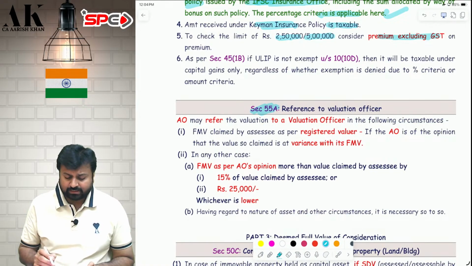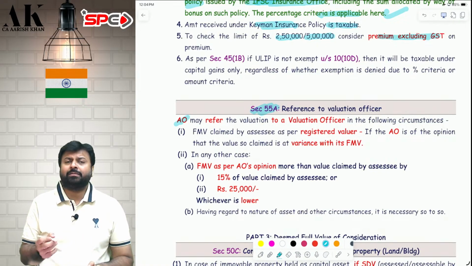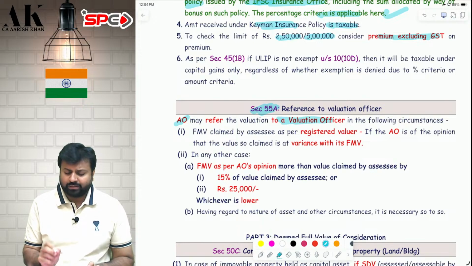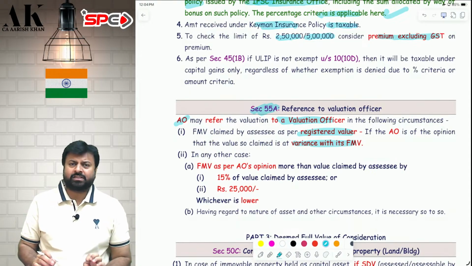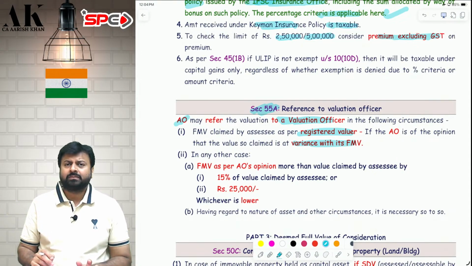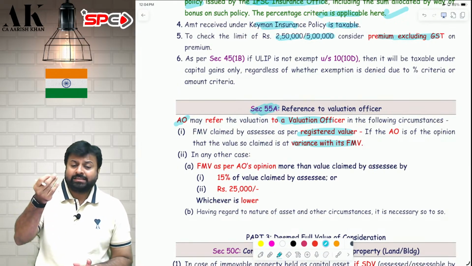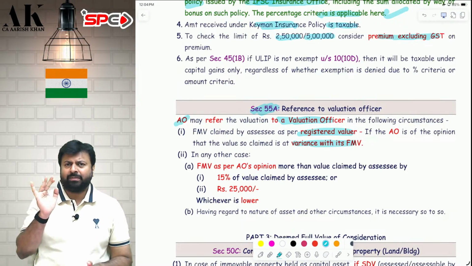Reference to valuation officer. If the AO wants, he can refer the matter to valuation officer to value certain things, where he finds that your valuation as per your registered valuer is at variance with the FMV. Assessee might have done some valuation of their assets. Assessee might have computed the FMV as on 1/4/2001. But the assessing officer is of the opinion that this is at variance with FMV. So he can refer the matter to valuation officer.